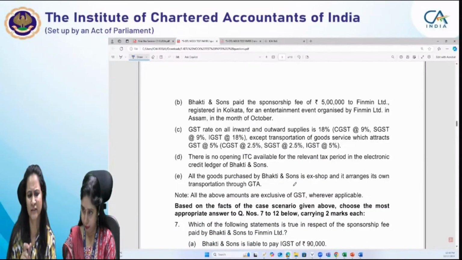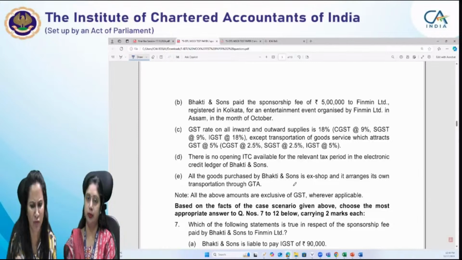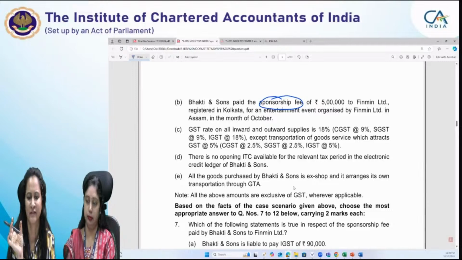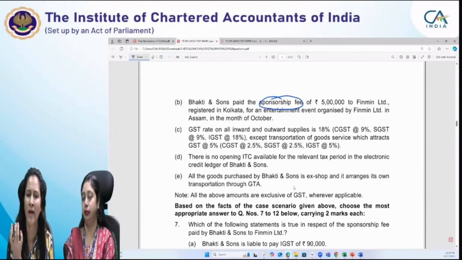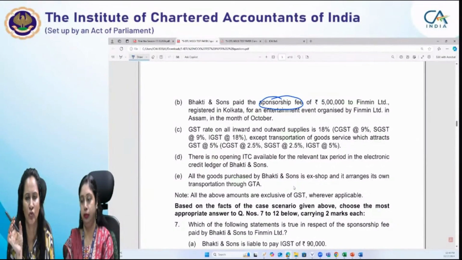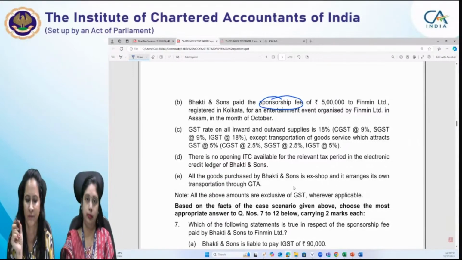Then coming to another adjustment, number B, Bhakti and Sons paid the sponsorship fee. Sponsorship fee, we understand that there is some reverse charge entry in case of sponsorship fees. Now, whether reverse charge will apply or not in case of sponsorship, and in fact not only in case of sponsorship, to know the applicability of reverse charge provisions in a particular activity, it is important for you to locate who is the supplier and who is the recipient of the service. Supplier of service and recipient of service are the two very important persons to know while determining whether the reverse charge will apply or not.